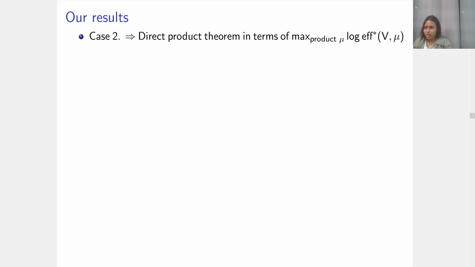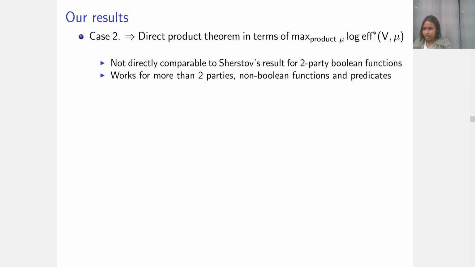Since the result only works for product distributions, however, it gives us a direct product theorem for interactive quantum communication in terms of the max efficiency over product distributions. Even though we can compare efficiency to a distributional version of generalized discrepancy, Shaltiel's results also work in the non-distributional setting, which makes our result not directly comparable to his for two-party Boolean functions.